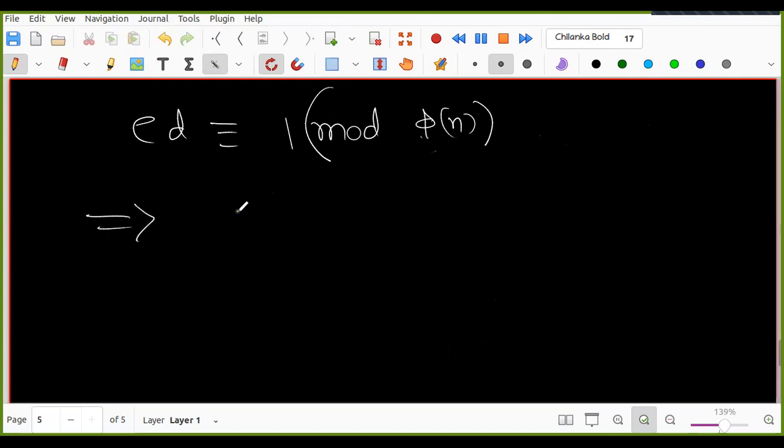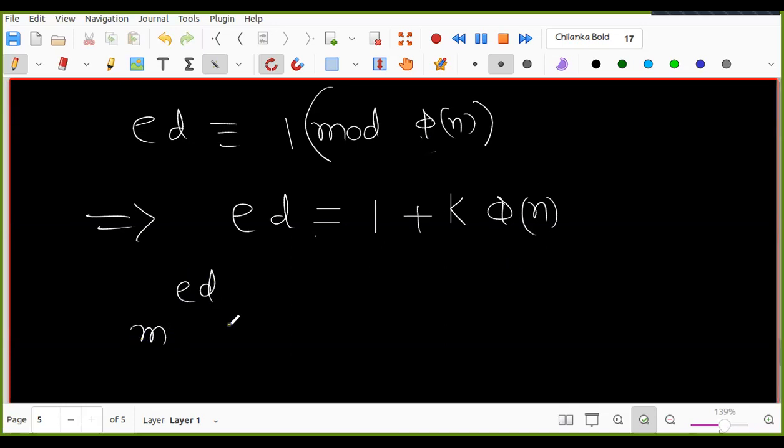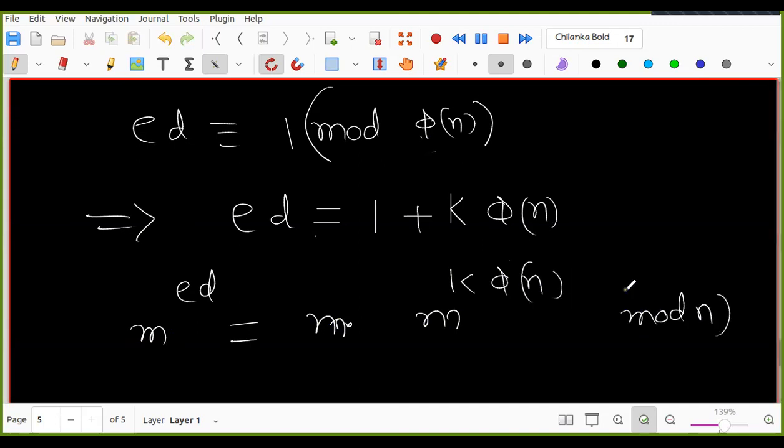This implies that ED is equal to 1 plus k times phi N. Are you okay with this? Because ED minus 1 is congruent to 0 mod phi N, so phi N divides ED minus 1. That is, ED is equal to 1 plus k into phi N, right? Now what is M power ED? M power ED is equal to M into M power k times phi N, mod N. So this becomes 1 because M power phi N is 1. So we'll get M. Is it okay?